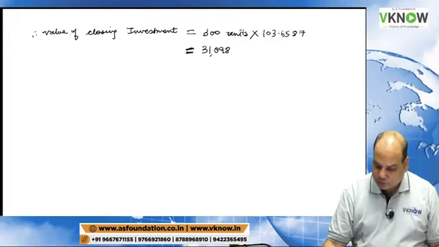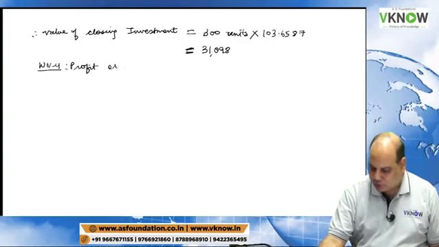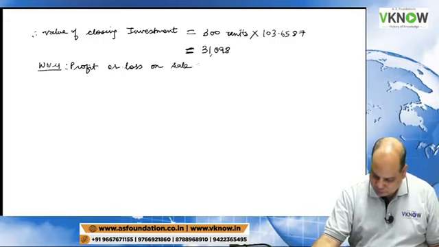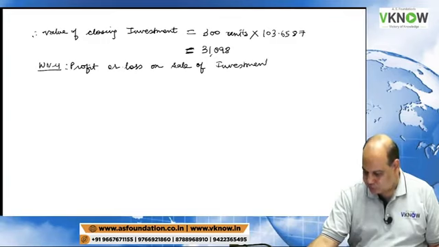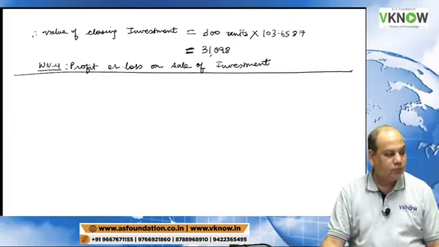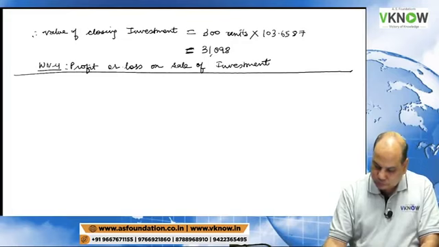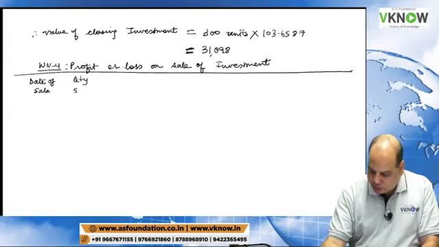Working note number 4 now. Profit or loss on sale of investment. Date of sale. Quantity sold.